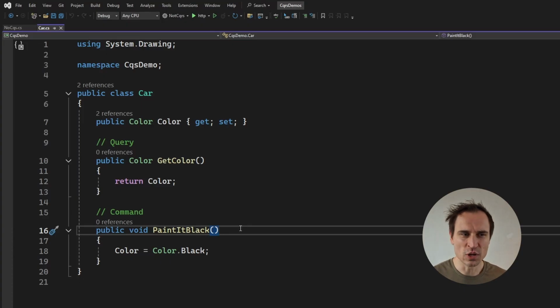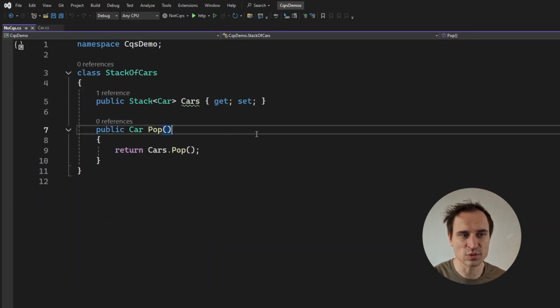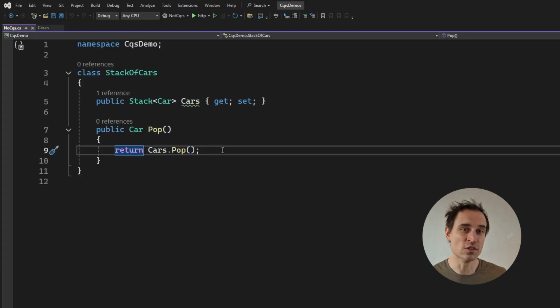And Meyer wanted to have a clear distinction between the two. You do either one or the other, but not both. While you are retrieving information, you do not change the state of the object. Now, I actually have been using this principle for a very long time without realizing it actually had a name. It's a common practice. Although you can write good code which does not follow this practice as well. A good example of that is this right here. I've got a stack of cars, and when I say Pop, well, Pop actually returns an instance of that car, but it also modifies the state of that stack. One item is removed. So this is in violation of the CQS principle.